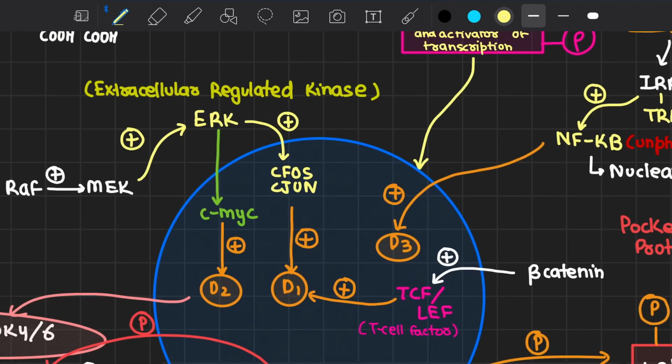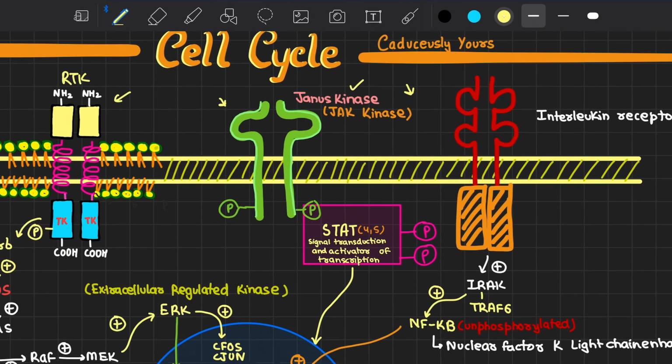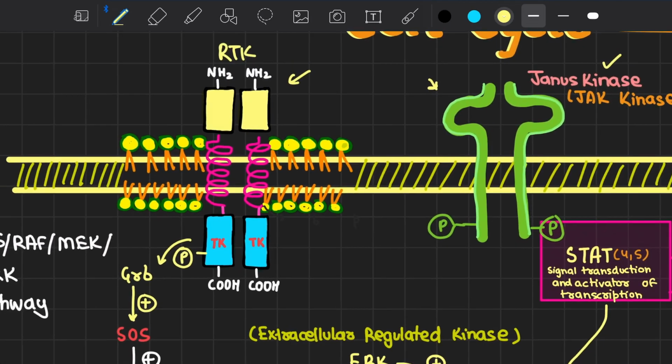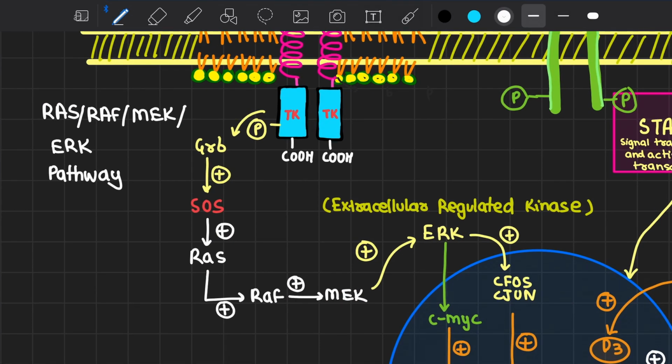Let's tie all together what we have studied till now. As we saw, we have basically some mitogenic signals. They could be in the form of receptor tyrosine kinases, they could be in the form of Janus kinases or JAK kinases, or they could even be in the form of interleukin receptors, which can promote cellular proliferation and differentiation. At first, we have the receptor tyrosine kinase pathway. So in the receptor tyrosine kinase pathway, we have the activation of growth factor receptor binding protein, just as an example, that will further activate SOS, that is son of sevenless, that will further activate RAS, RAF, MEK. This pathway we call the RAS, RAF, MEK, ERK pathway, in which we have serine-threonine and serine-threonine-tyrosine kinases, that is RAF.